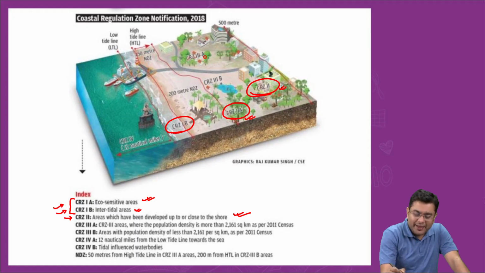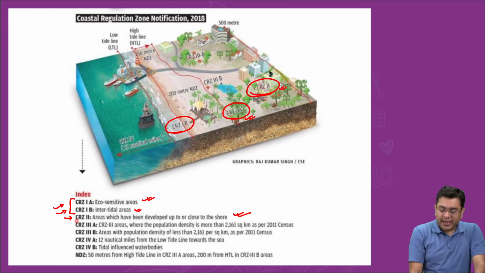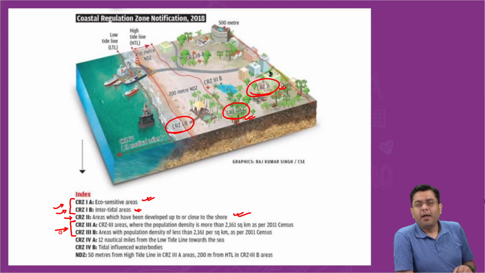Then CRZ3, which was the populated area across the coastline, has again been divided into CRZ3A and 3B. Why was this done? Basically it was found that because of the coastal regulation zones, it had become impossible to develop infrastructure in the public settled areas, right?